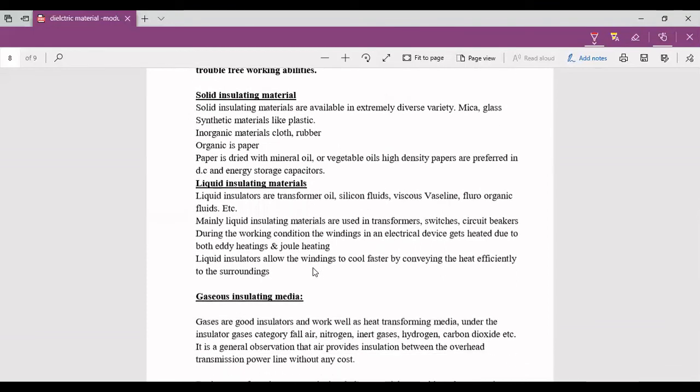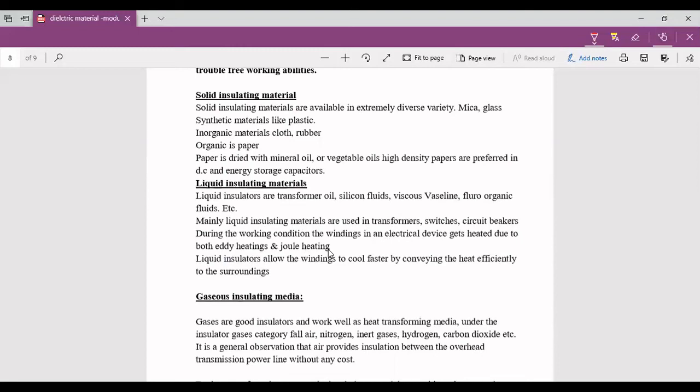Next, liquid insulating materials. Liquid insulators are transformer oil, silicone fluids, viscous Vaseline, fluoroorganic fluids, etc. Mainly liquid insulating materials are used in transformers, switches, circuit breakers, etc. During working conditions, the windings in electrical devices get heated due to both eddy heating and Joule heating.